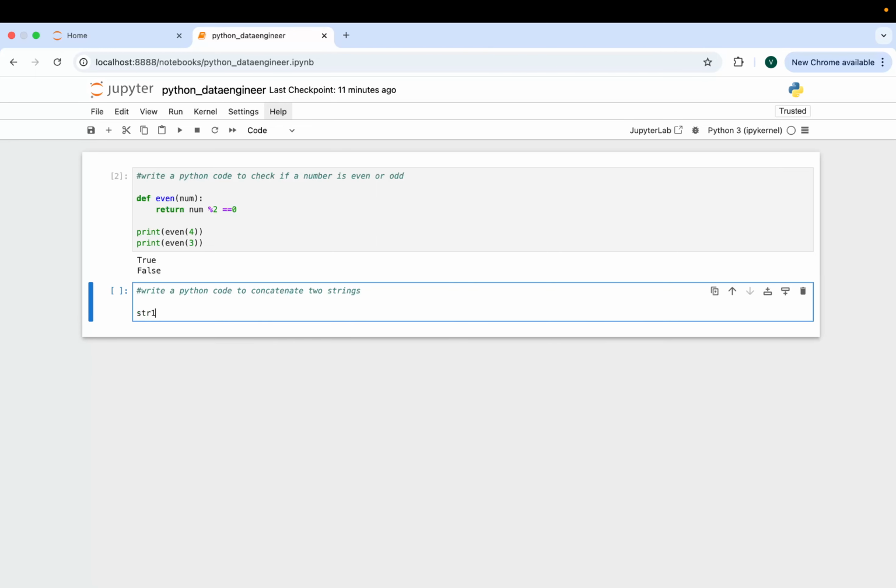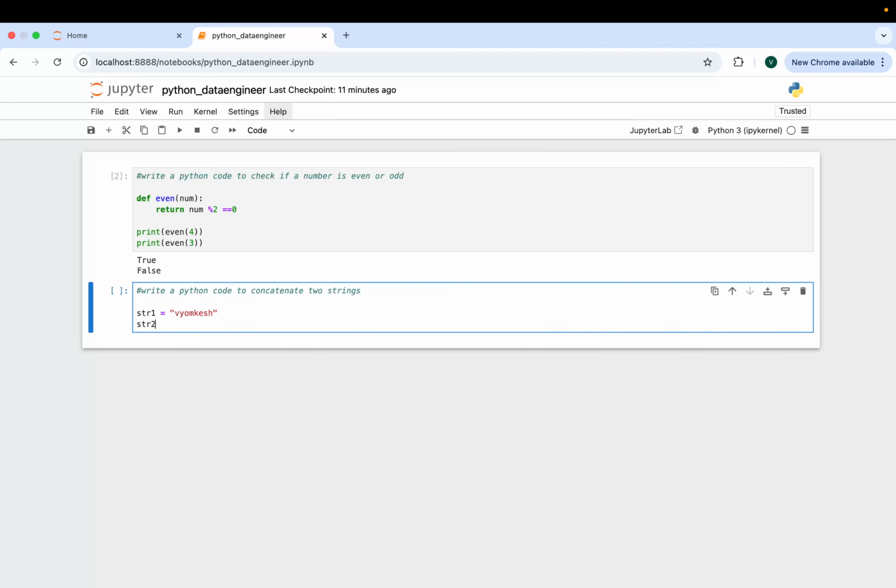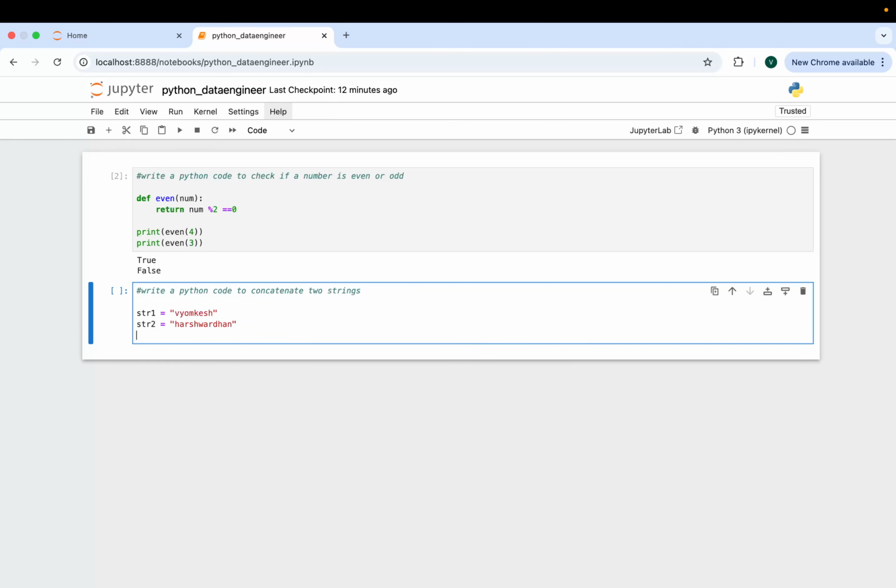Let's take an example: the first string, I will take my name, Vyomkesh, and the second string I will take as Ashwardhan. Okay, so these are the two strings which we have taken. As a result, we need to concatenate them.